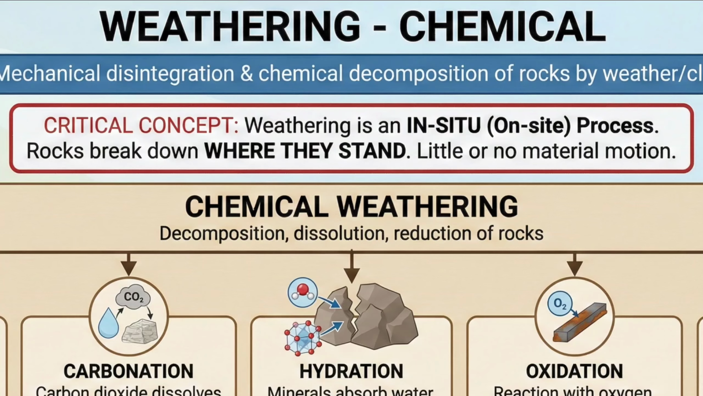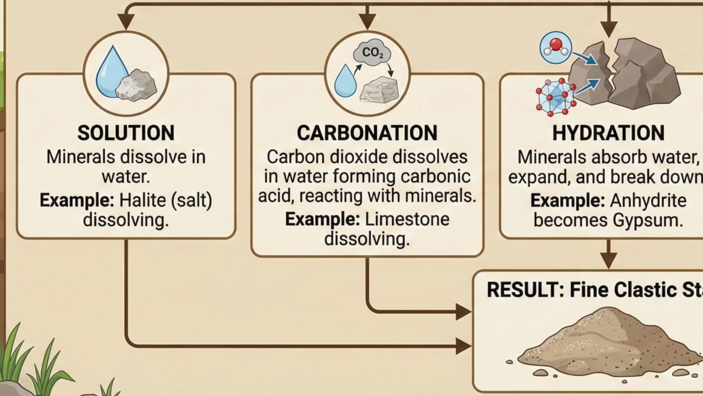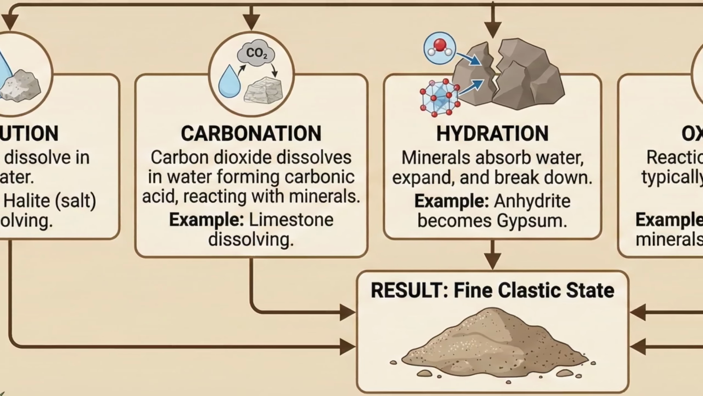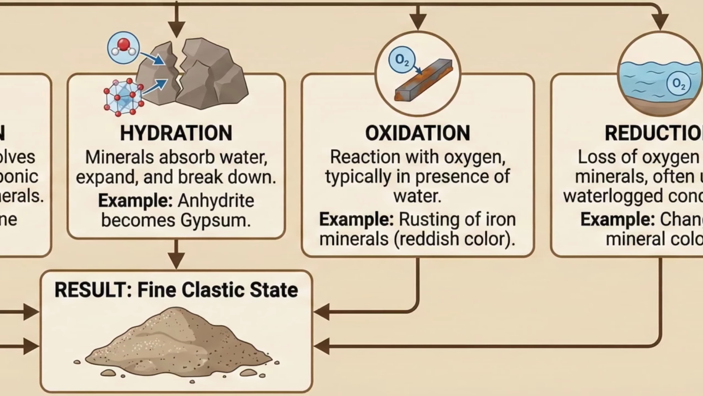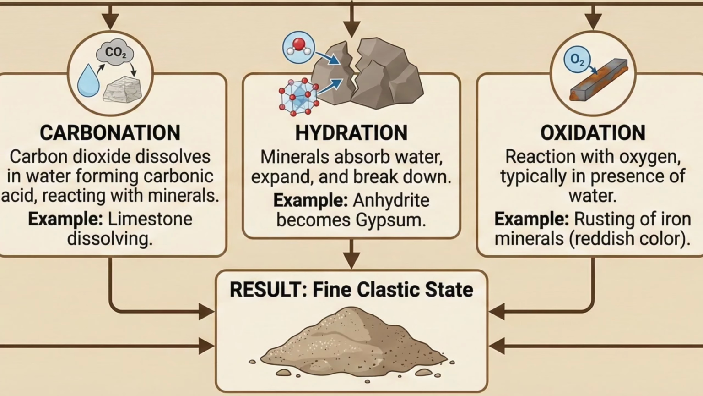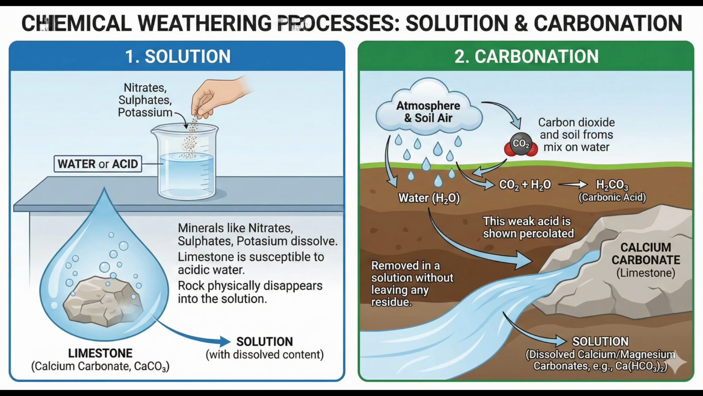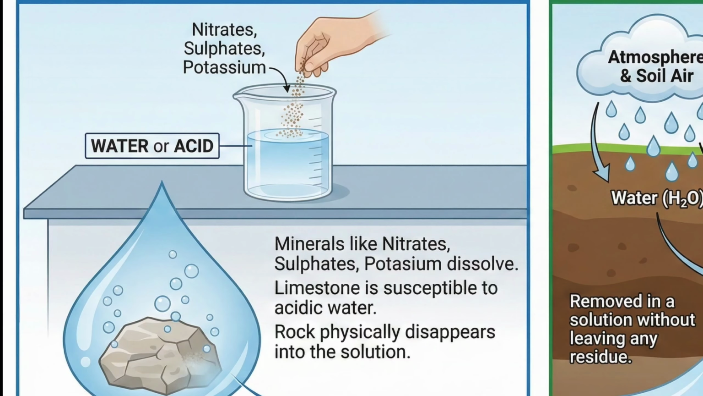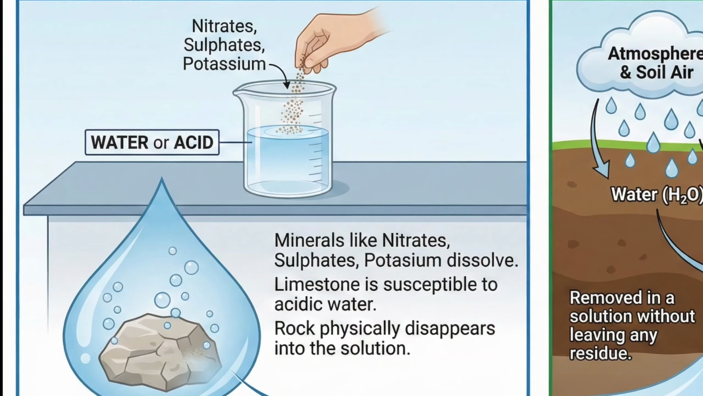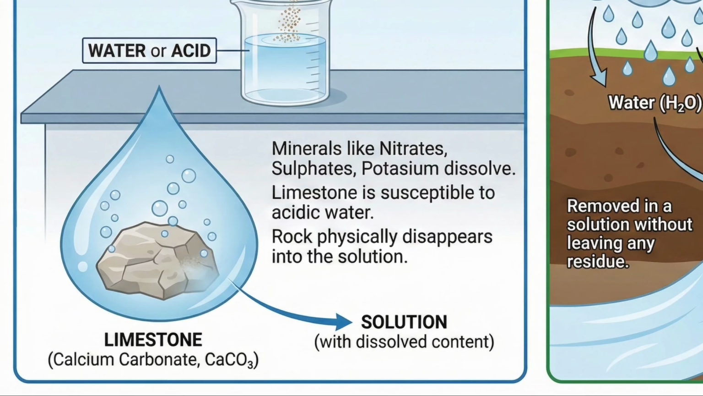Let's explore chemical weathering. A group of weathering processes with solution, carbonation, hydration, oxidation, and reduction act on the rocks to decompose, dissolve, or reduce them to a fine plastic state. 1. Solution. When something is dissolved in water or acids, the water or acid with dissolved content is called a solution. Minerals like nitrates, sulfates, and potassium are easily dissolved. Consider limestone, calcium carbonate. It is susceptible to water containing dissolved carbon dioxide, carbonic acid. The rock physically disappears into the solution.